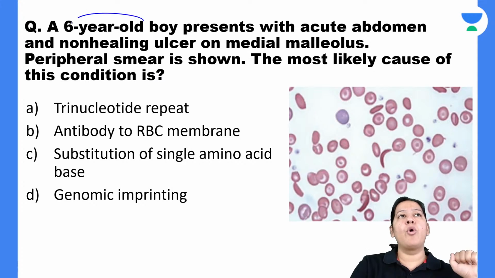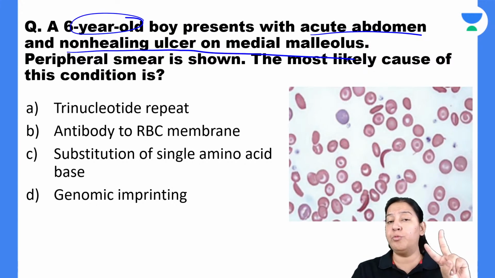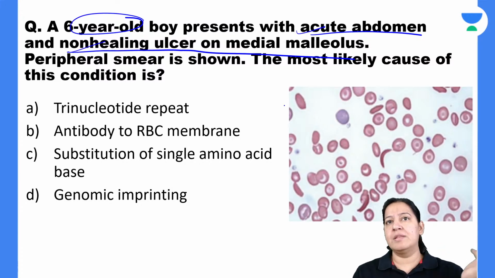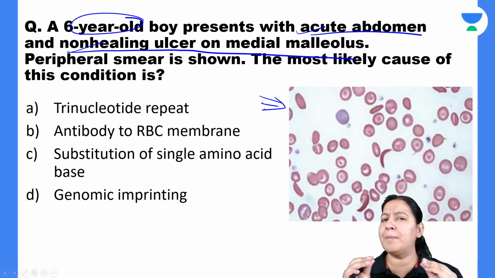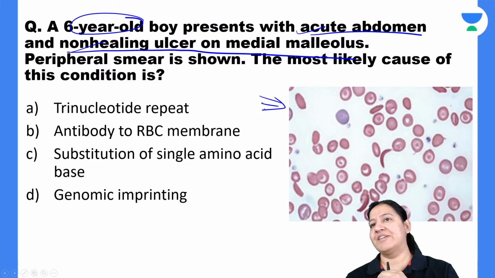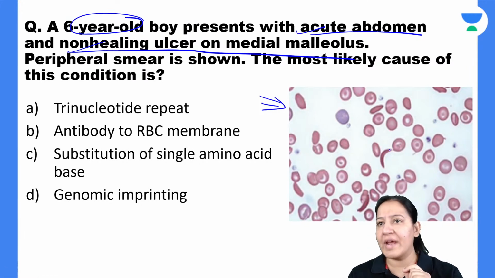A 6-year-old boy presents with acute abdominal pain and a non-healing ulcer on the medial malleolus. So two problems: acute abdominal pain and non-healing ulcer. You have done a peripheral smear. This is the peripheral smear. Why is this child having acute abdominal pain and ulcer on the skin? Two things are happening in this child, and this is the peripheral smear. What can you see in the peripheral smear? Two findings in the peripheral smear. Okay, let me mark for those who cannot identify.